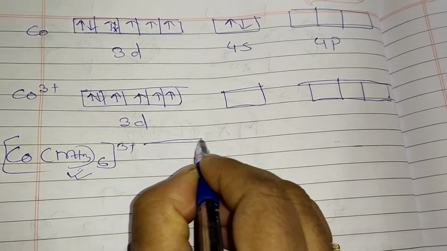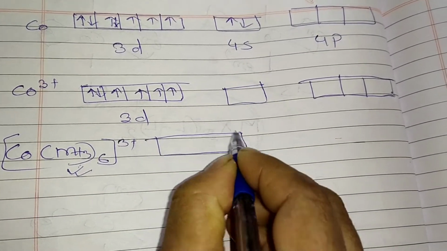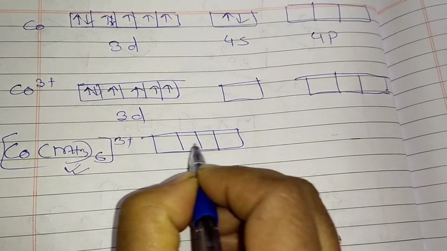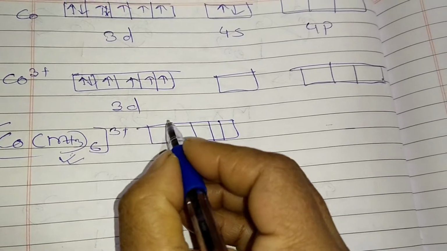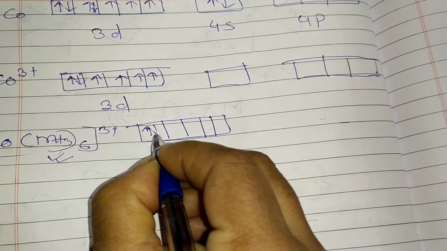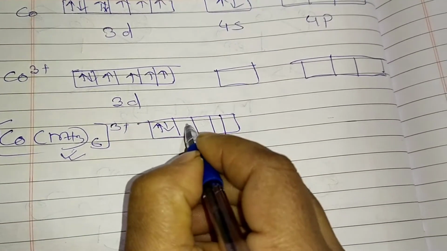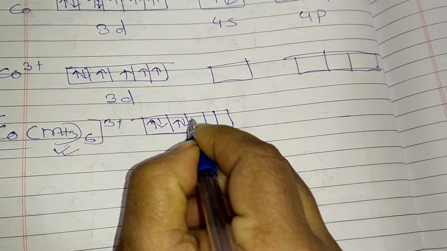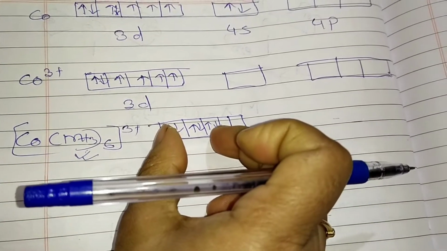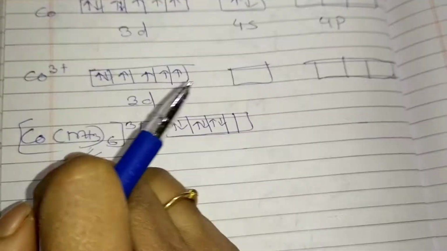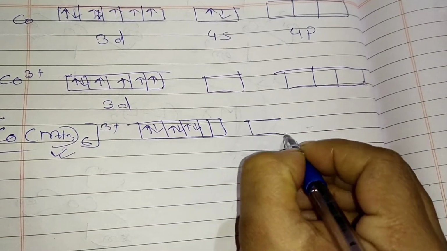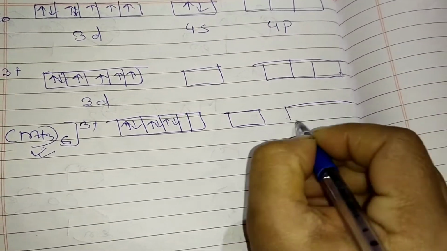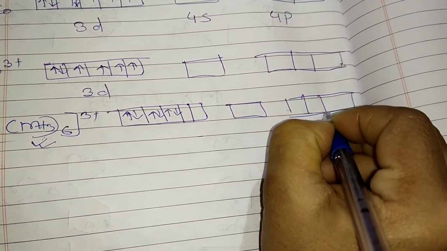Look here. Now I am writing the 3d 1, 2, 3, 4 and 5. Clear? So here it is already paired, but these two are now also paired. Am I clear now? So 3 orbitals are filled up with paired electrons because this is a strong ligand. So when the strong ligand is there, the cobalt has to adjust.